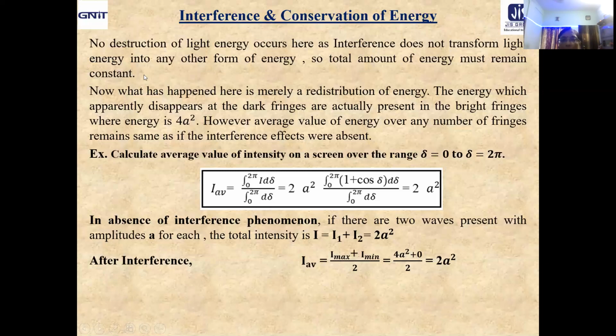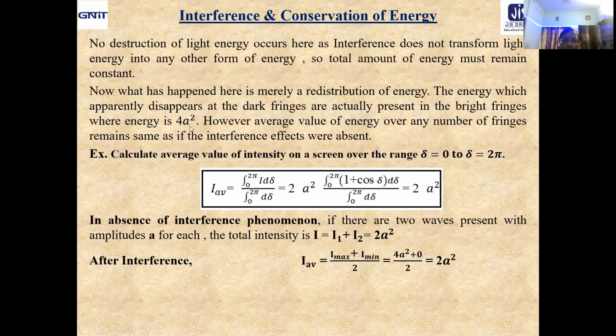Now, what about the positions of maxima and minima at alternative points? Here, what is happening basically is a redistribution of energy. In the intensity distribution, we are getting a redistribution of energy. The energy which apparently disappears at the dark fringes is actually present in the bright fringes, because at the positions of the bright points the energy we get is 4a square.